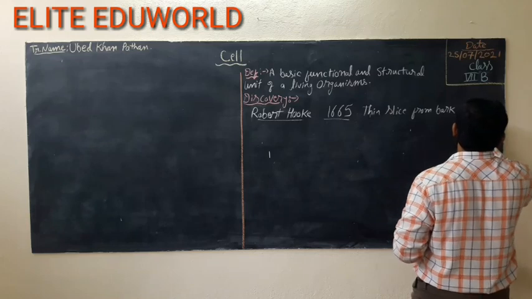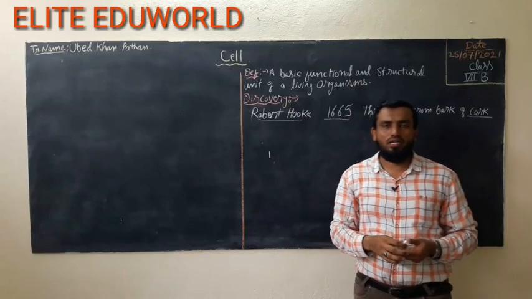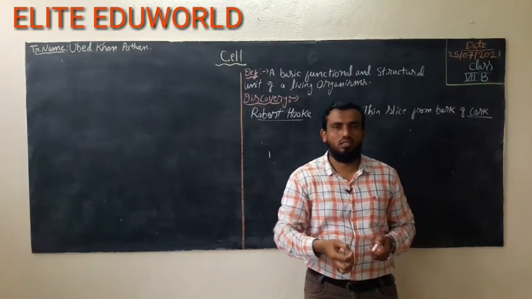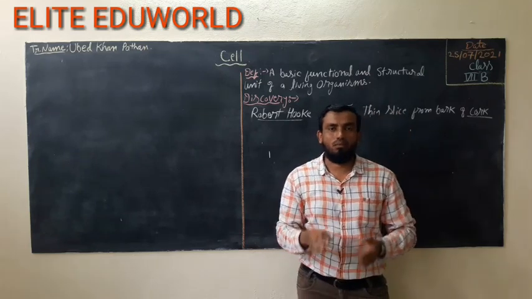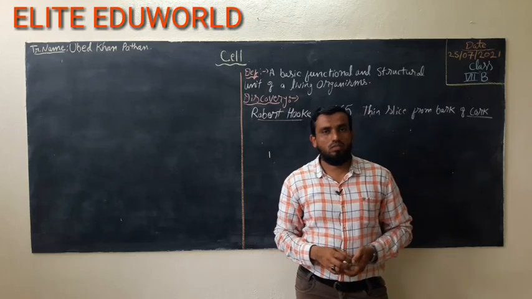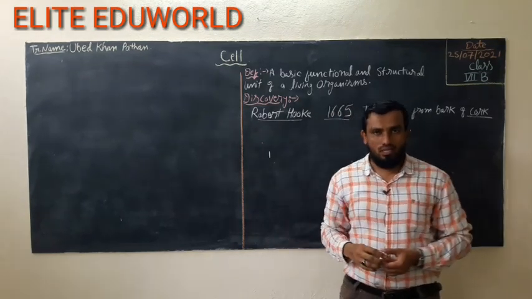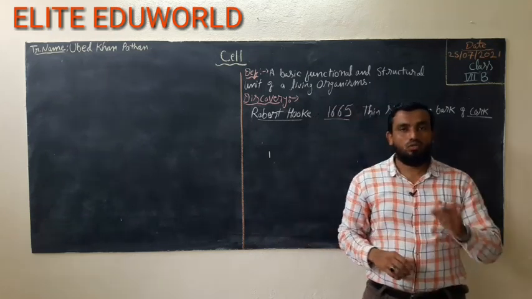So what is cork, student? Cork is a part of the stem, the bark of a tree, and he took a very fine, thin slice from it and then looked at it under the microscope which he had at that time, a very basic type of microscope. He found different empty honeycomb-like structures, and in the Latin language, cellula means small rooms.